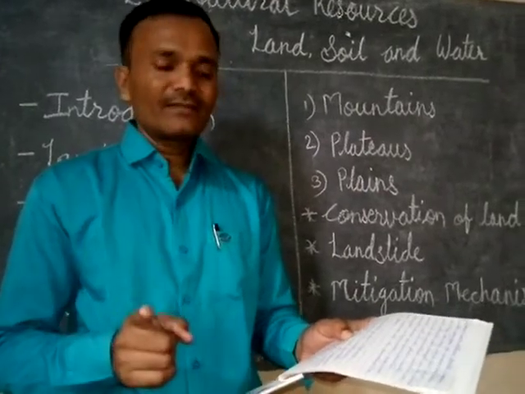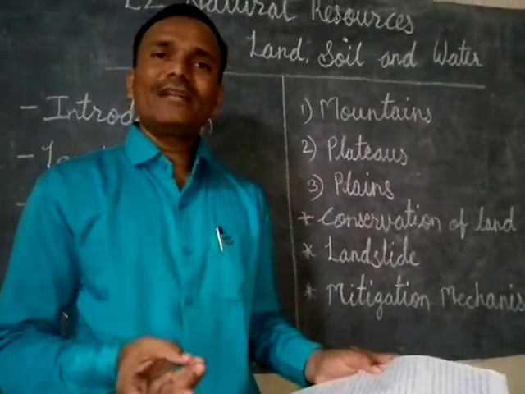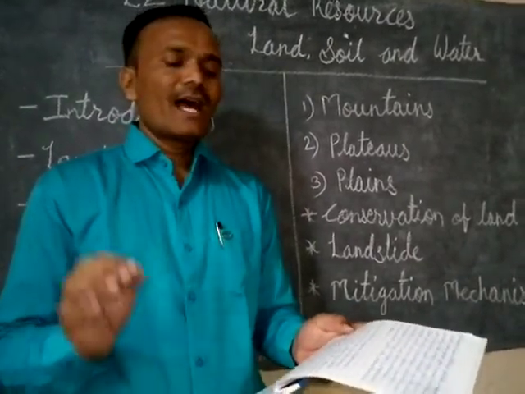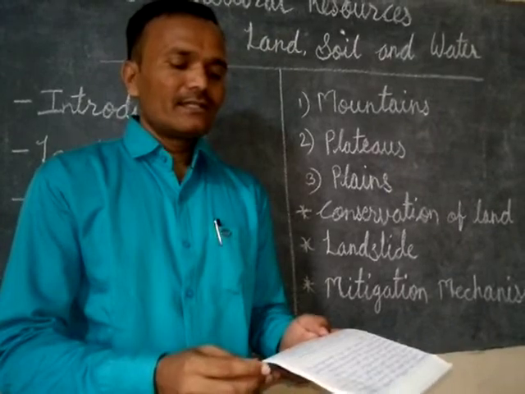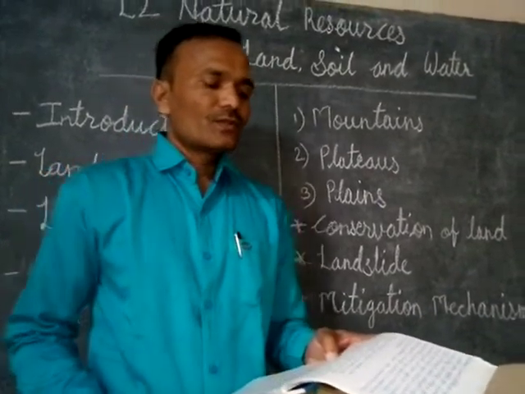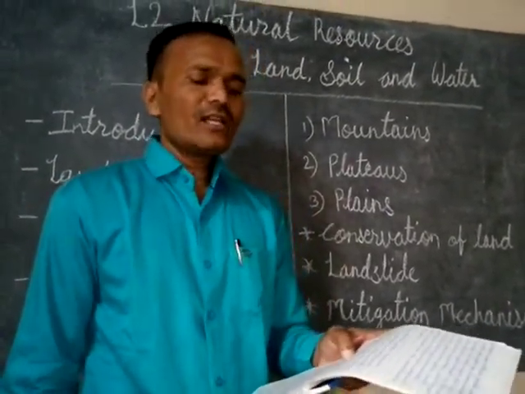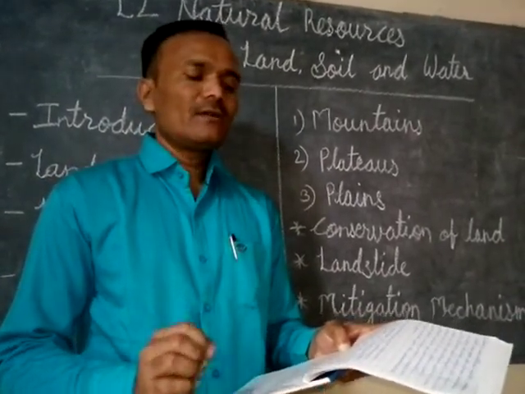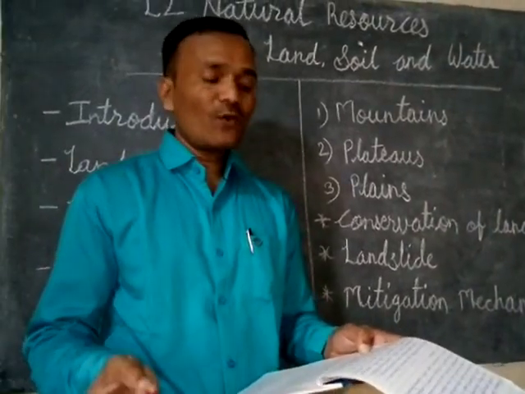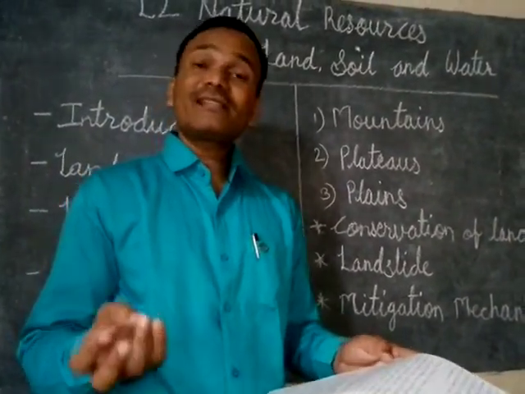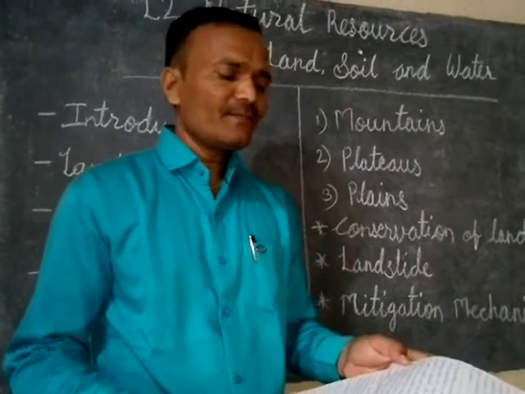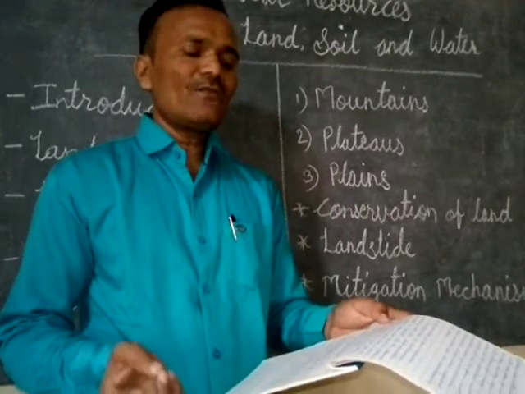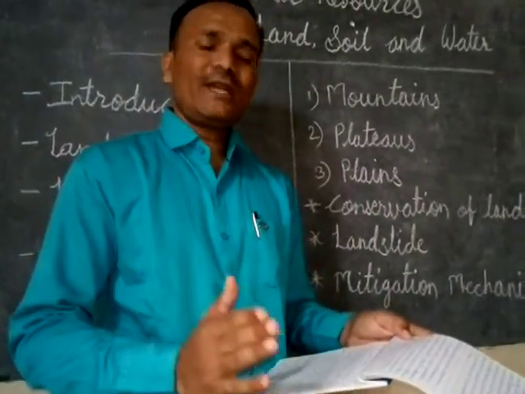They are disturbing the arable land. Arable land means land which is suitable for cultivation, and the forest cover is reduced. We should conserve our land for the future generation. This can be done by conserving soil and forest, adopting scientific technology, then regulated and judicious use of chemical fertilizers and pesticides. This is very important.